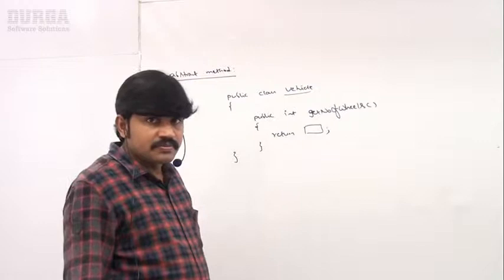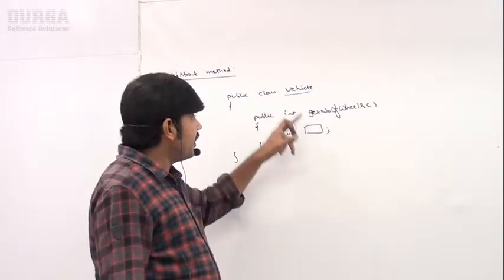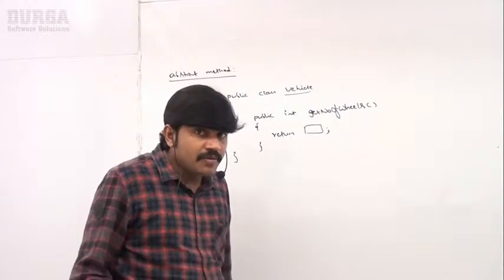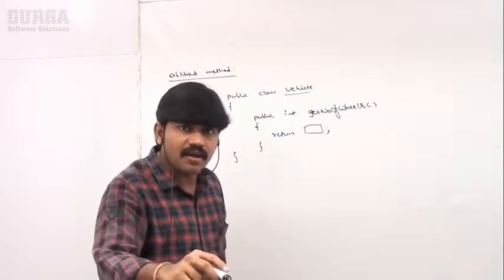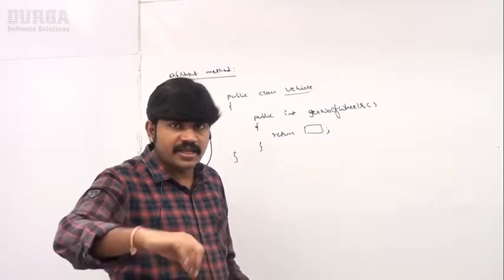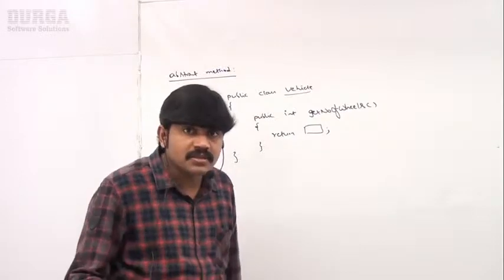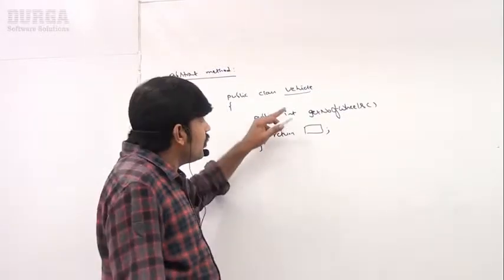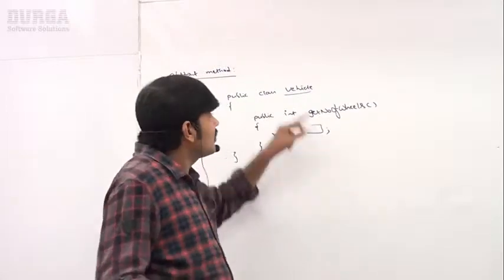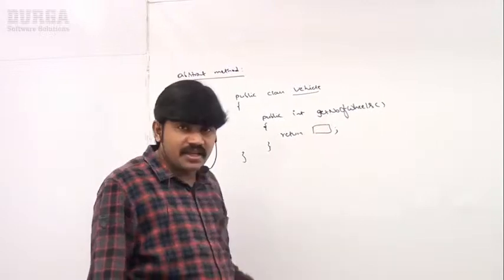How many wheels does a vehicle have? Can you spell out? We don't know. That depends on the type of the vehicle. Sir, I have a bike, 2-wheeler. I have a car, 4-wheeler. I have a bus, 6-wheeler. I have an auto, 3-wheeler. So if we don't know the type of the vehicle, then we can't tell how many wheels this vehicle has.